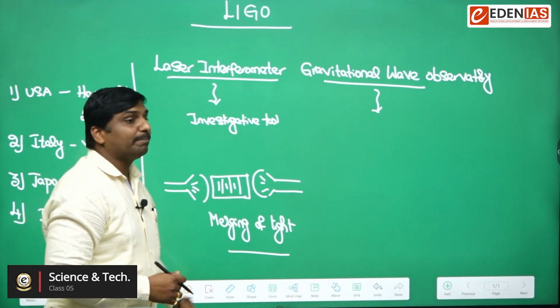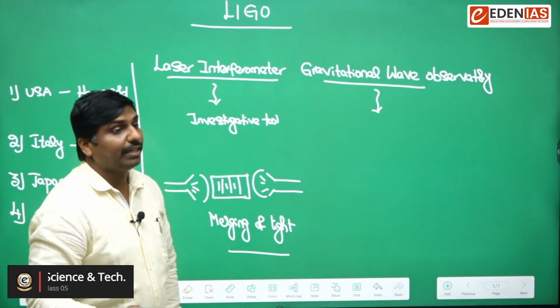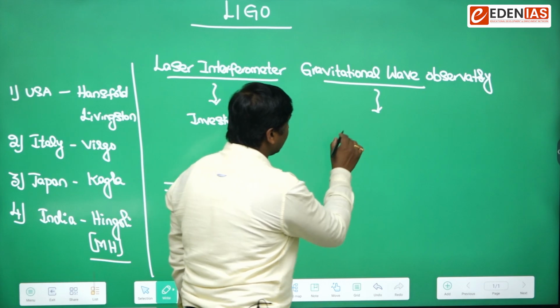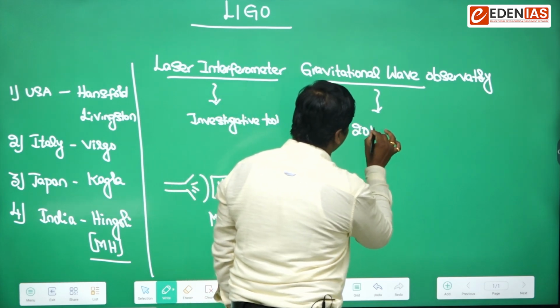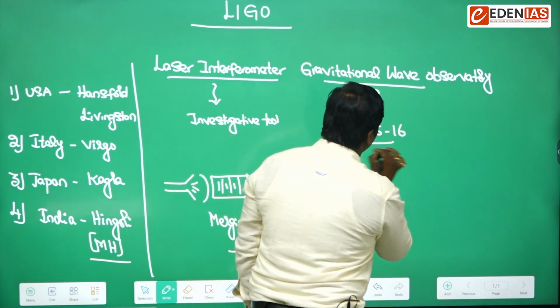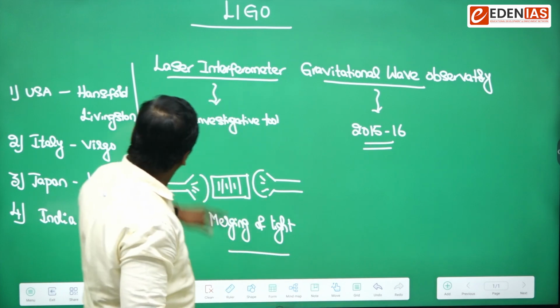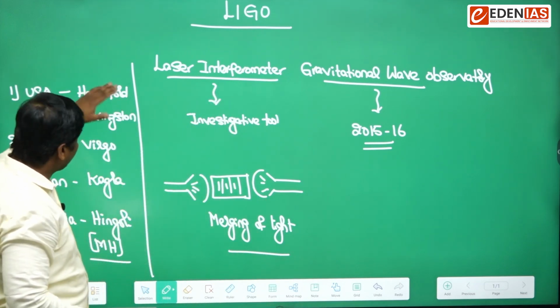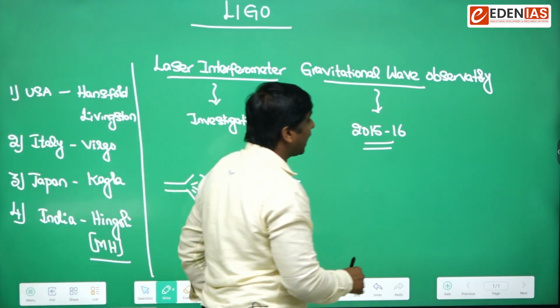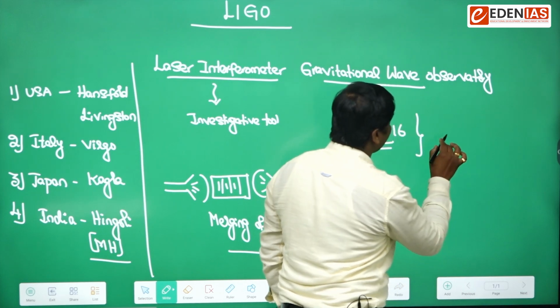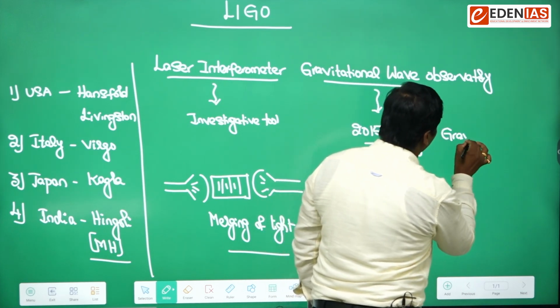By this process, in the years 2015 to 16, the United States based LIGO, located at Hanford and Livingston, recognized something called gravitational waves.